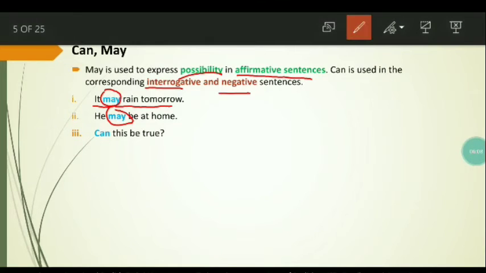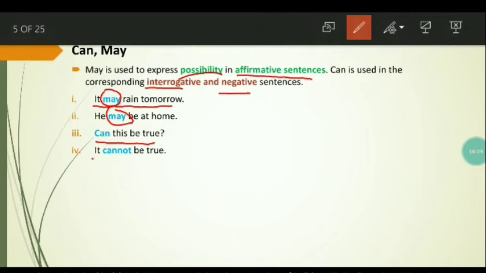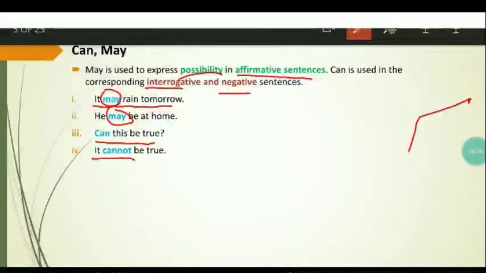Can this be true? Now look at this sentence. Is it an affirmative sentence or is it a negative sentence? No, it is an interrogative sentence and can is used over here in this sentence. Look at example number 4. This is a negative sentence. It is not an interrogative sentence. It is not an affirmative sentence, but this is a negative, and can is used in this sentence.